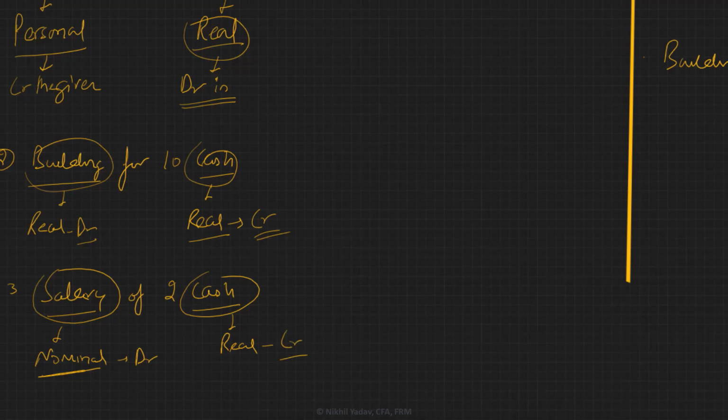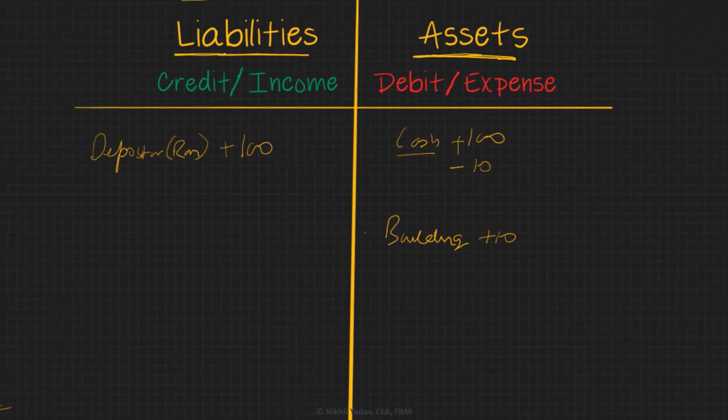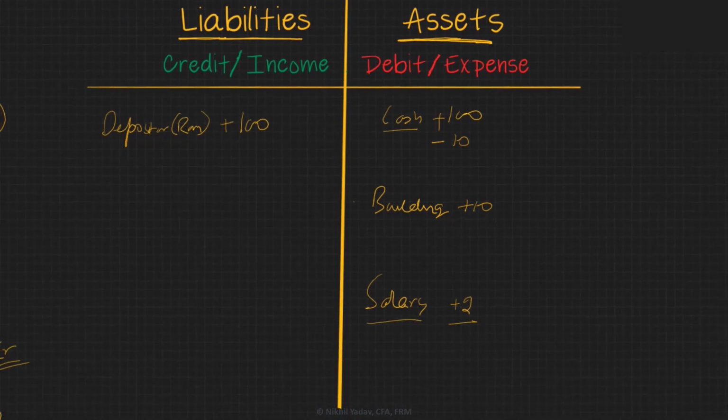Now let's look how would it look in the trial balance. So we paid a salary. Salary is going to come on the debit side because it's an expense. We are going to debit this nominal account by 2 crores. And since cash got reduced, we are going to credit it by 2. So this is how the trial balance looks now.